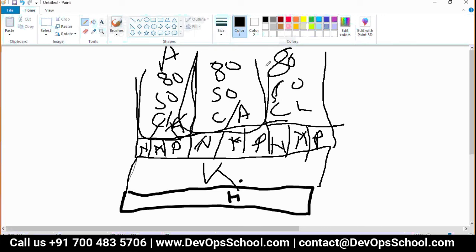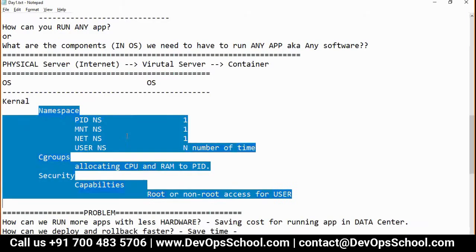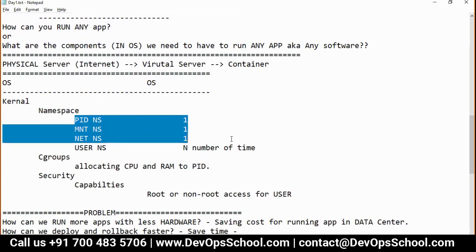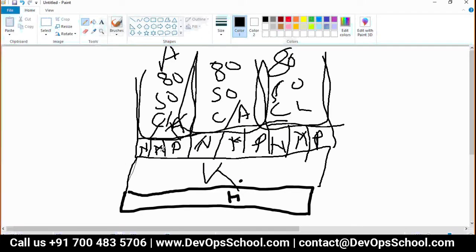This is user space. If you instantiate each of these at the user level, is it possible or not? Yes, it is possible.